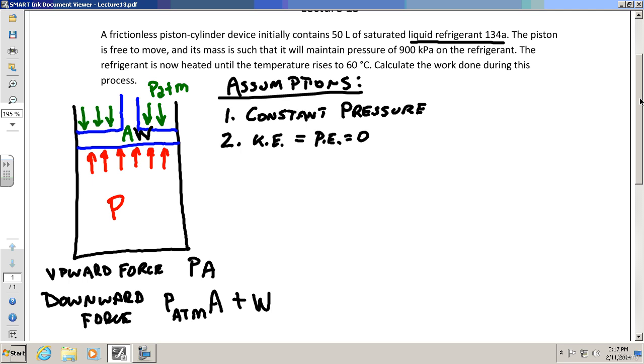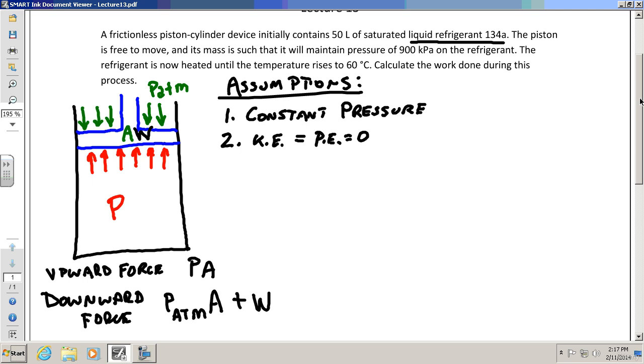It is. So isn't that a bad assumption? Potential energy equals 0? Well, it depends on what you mean by bad assumption. Yes, potential energy effects are happening, but I bet they're very small. And oh, by the way, they didn't even give me the weight of the piston.